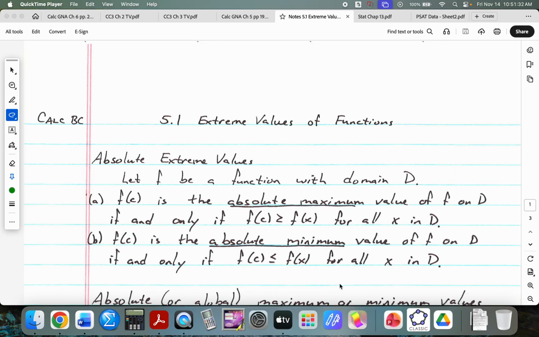Likewise, f of c is the absolute minimum value of f on D if and only if f of c is less than or equal to f of x for all x in D. So think about it this way. Let's say that you love track and field, and you are watching a competition where they're running multiple heats of the 100-meter dash, right?